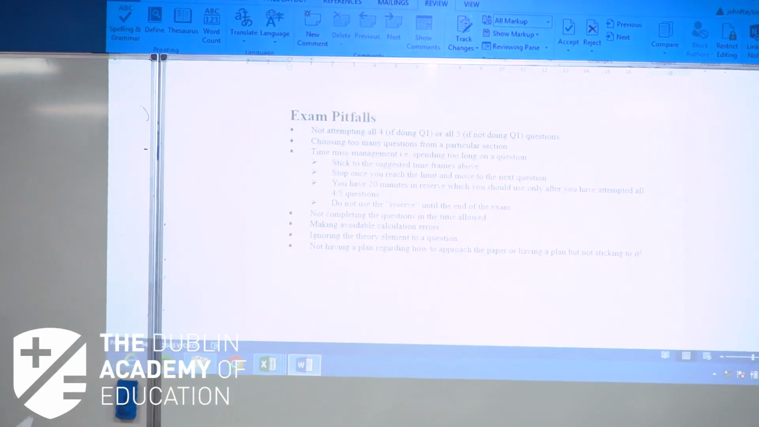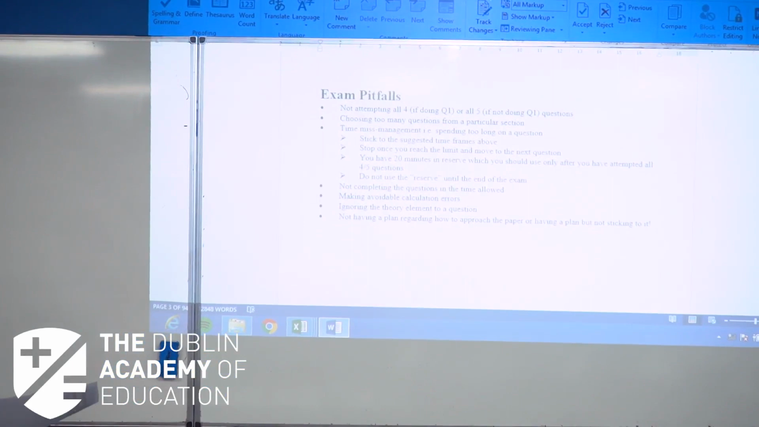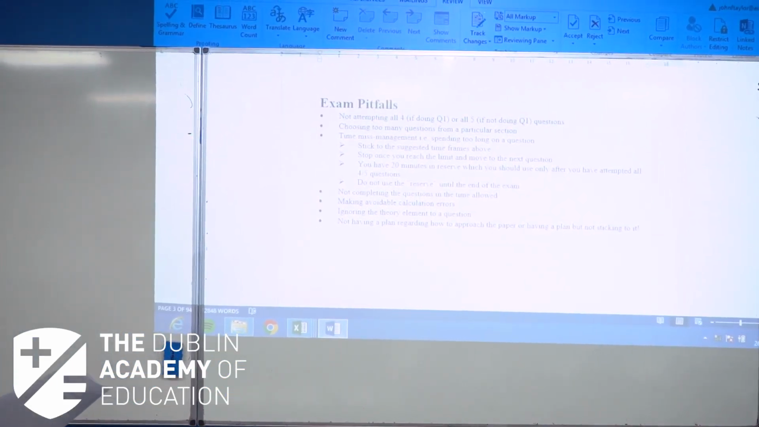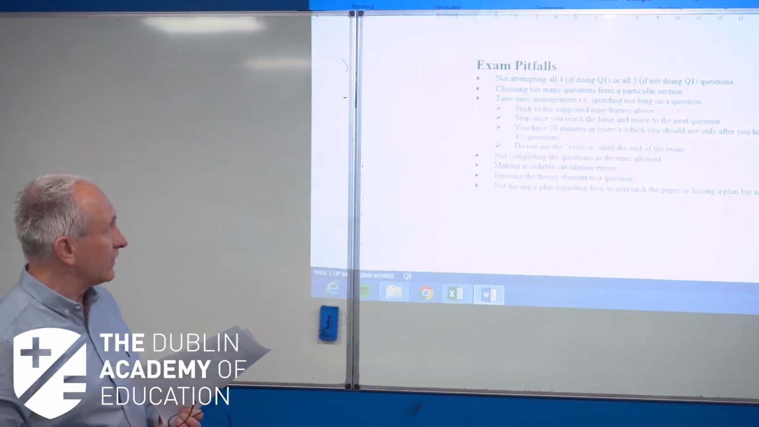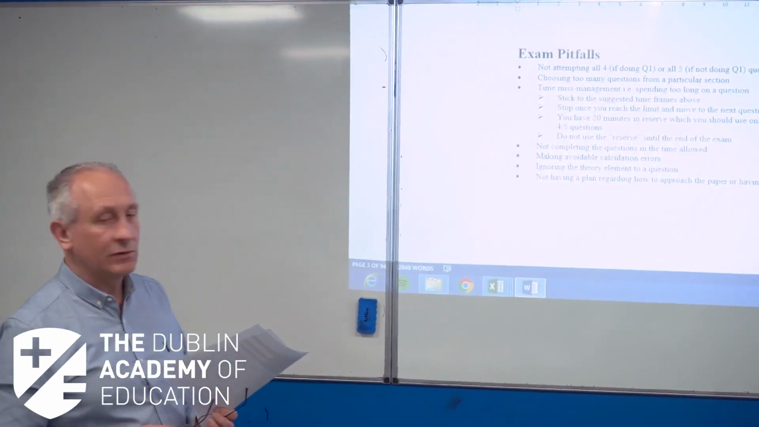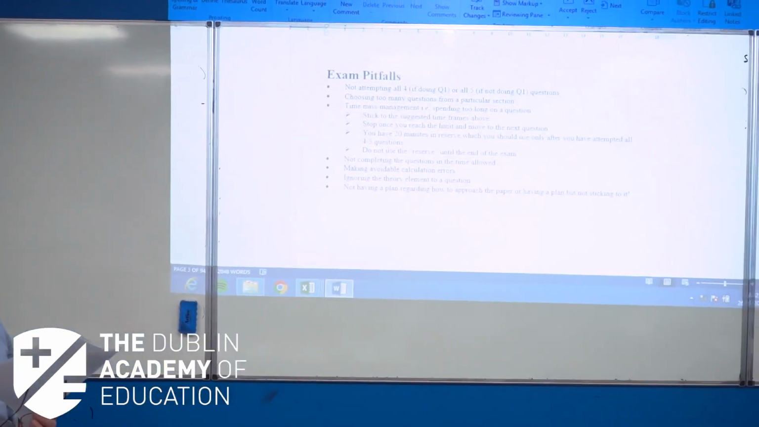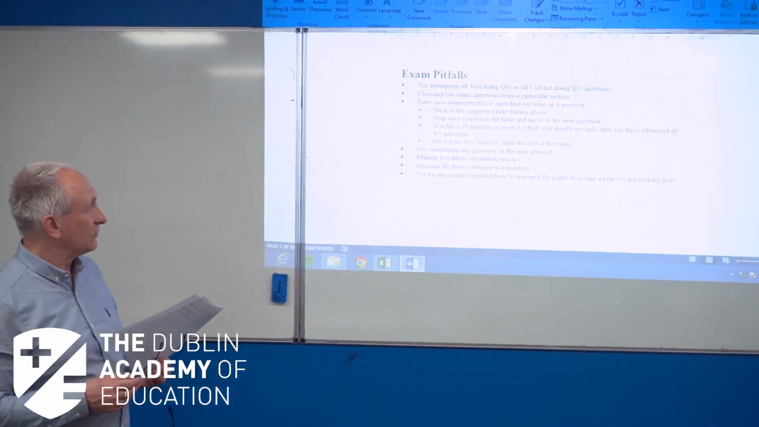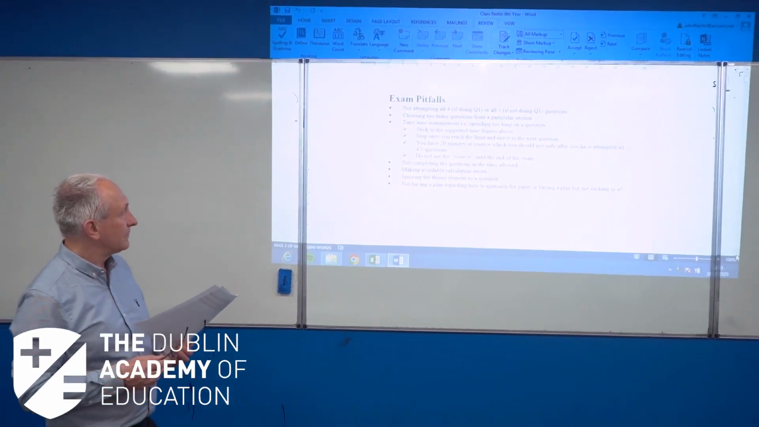Finally, before we go on to our first section, just some of the exam pitfalls that we might look out for. Big one, of course, not attempting all 4 or 5 of the questions. You must do all of the questions that you have to do. If you leave out one of the questions, you will not be able to get the grade that you want. So make sure you do all 4 questions if you're doing question 1, and all 5 questions if you're not doing question 1. Don't choose too many questions from a particular section. Remember, you can only do 1 from section 3, 2 from section 2, and 2 from section 1, or question 1, whichever is your choice.